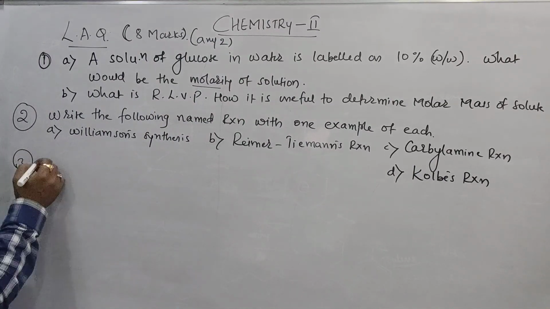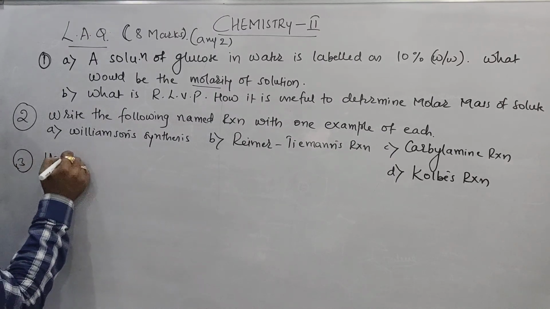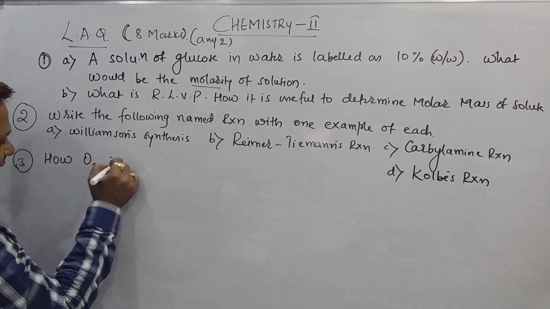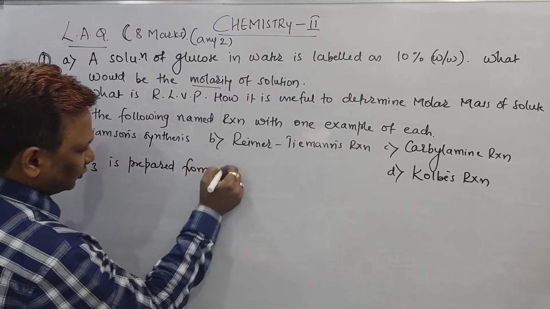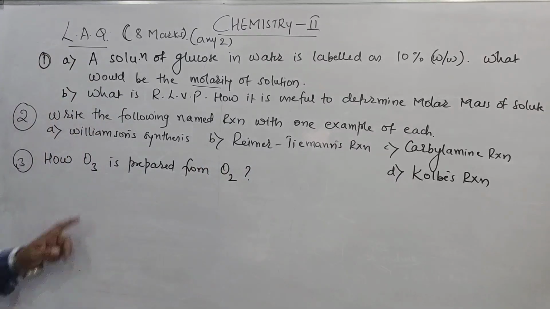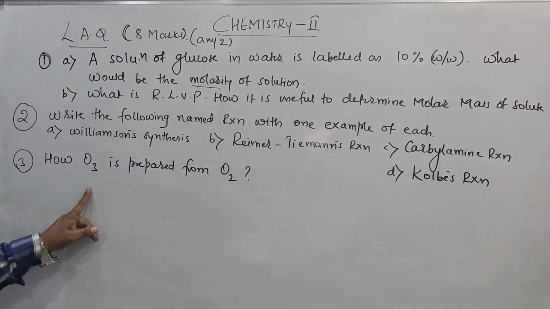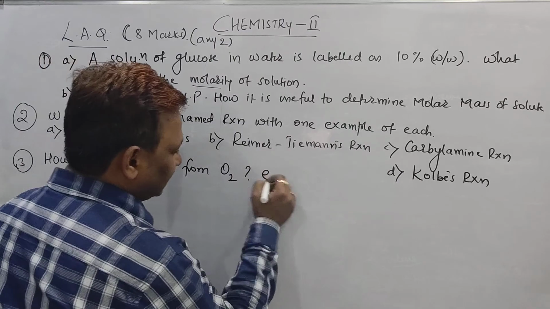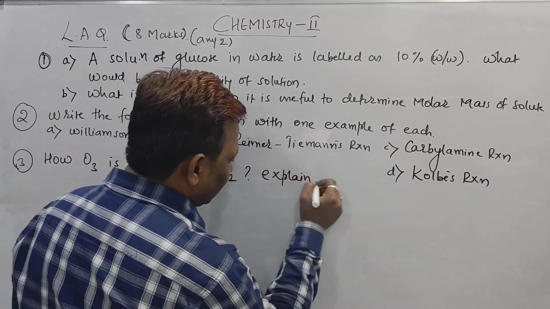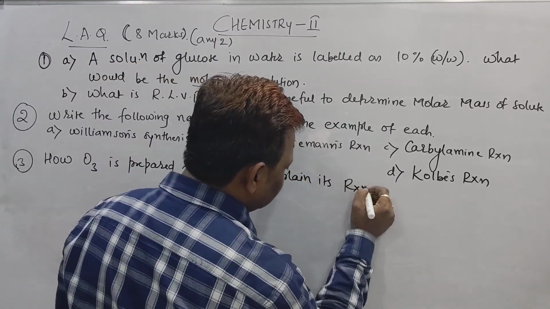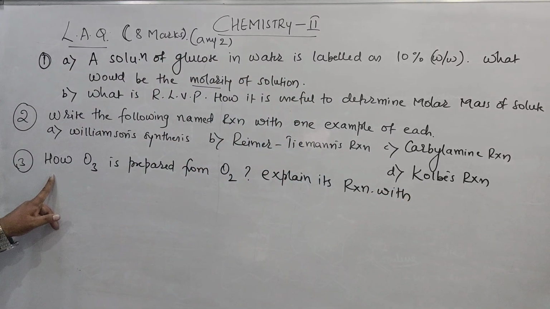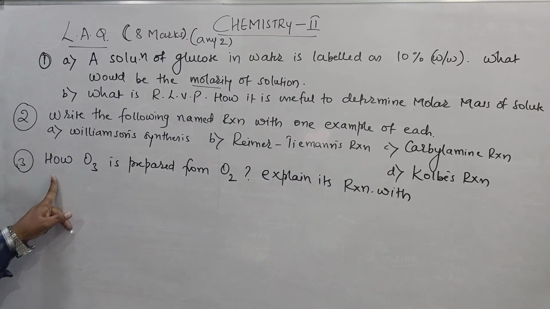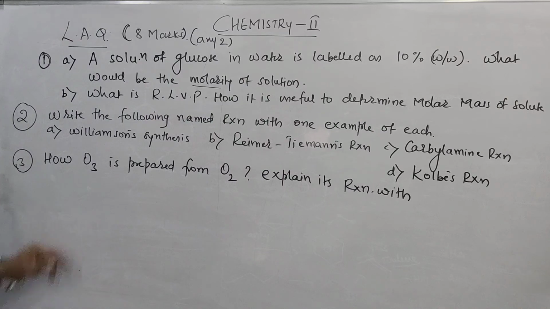So beta, how is O3, that means ozone, prepared from oxygen? Ozone prepared from oxygen, and explain its reaction with the following. If you write the preparation of ozone and explain the reaction of this ozone with the following. Following means what? We can say ethylene.